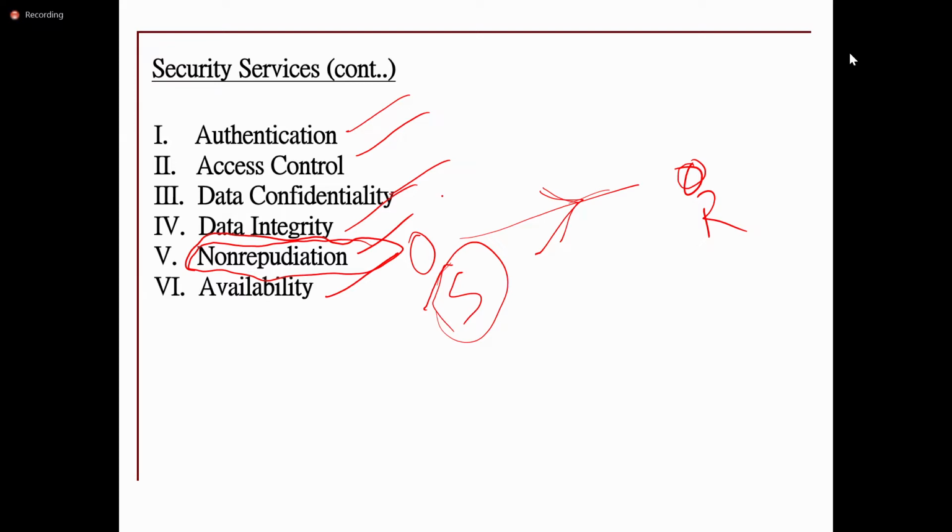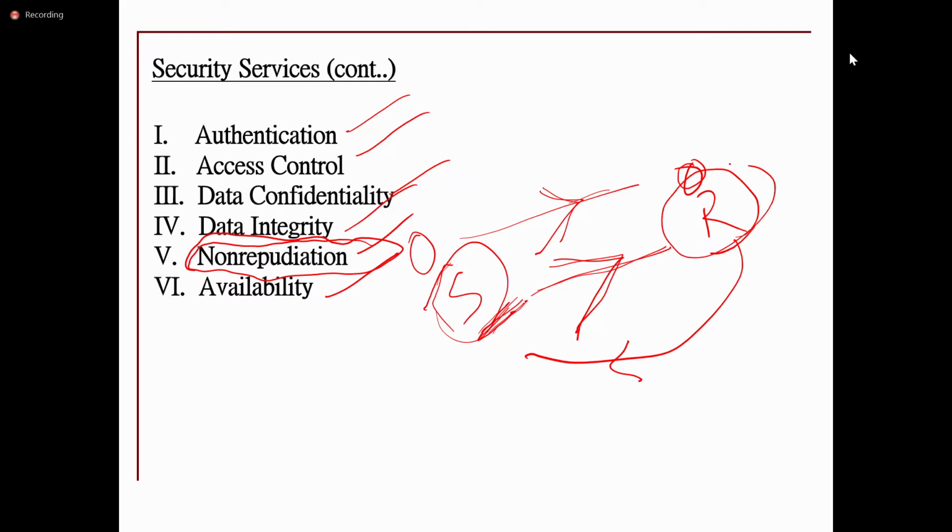Can you explain once again the non-repudiation? Non-repudiation means there won't be any cryptanalyst. Sender and receiver will be there. The sender will send some message and the sender will claim that I did not send any message to you. Likewise, sometimes the receiver will send a message, and later the receiver can claim that I did not send any message to you. But once the message is sent to the receiver, the sender will have the proof that I sent the message and you have received that message.